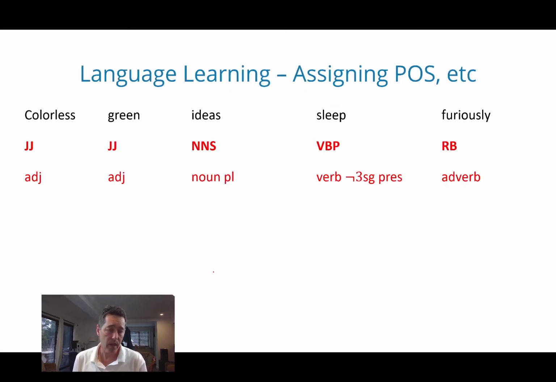And here's the problem that you get from syntax only. You then have this question of how do you learn this? So if you've got colorless green ideas being adjective, adjective, plural noun, how would you learn that token NNS exists? And it seems to be mission impossible if you're trying to get those particular parts of speech. But if we're working off meaning, it's no longer a challenge. And what I'll show later in the series is how language learning works.